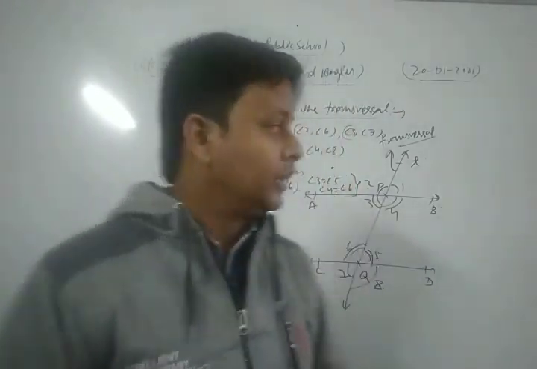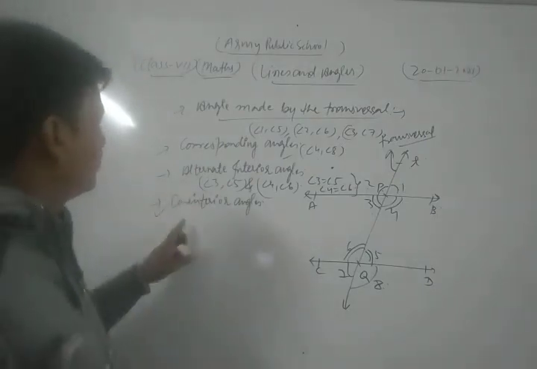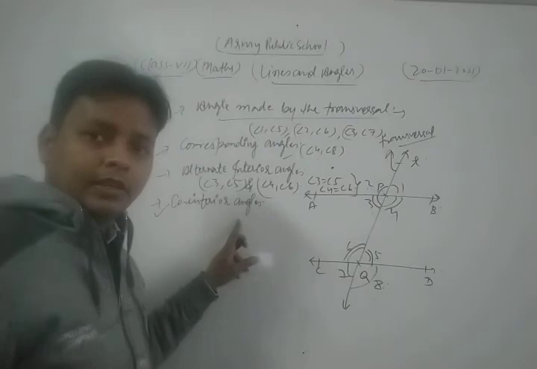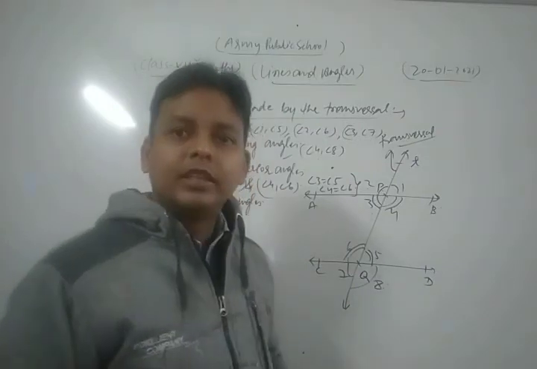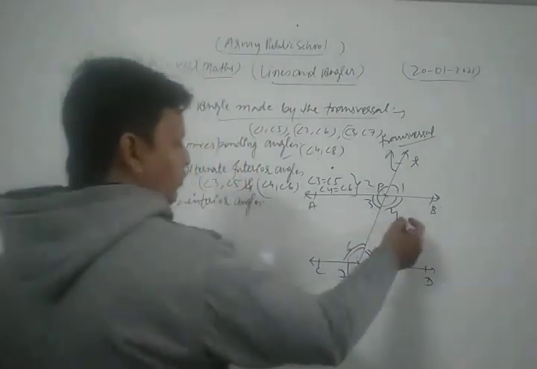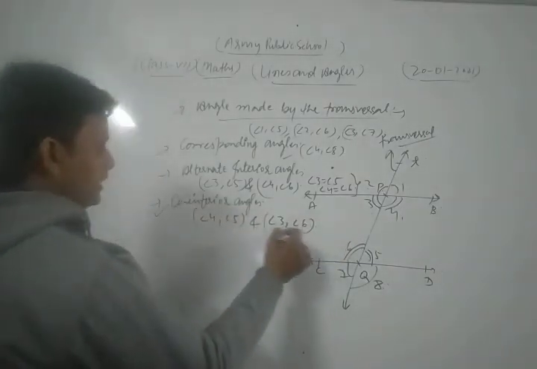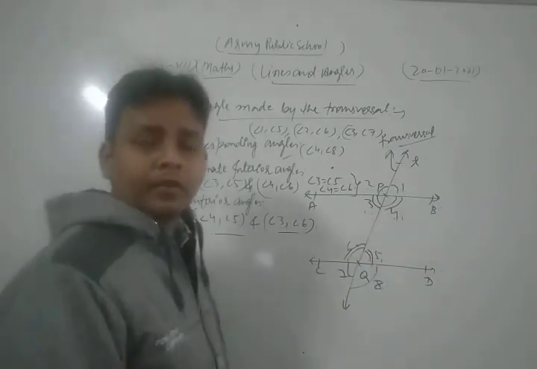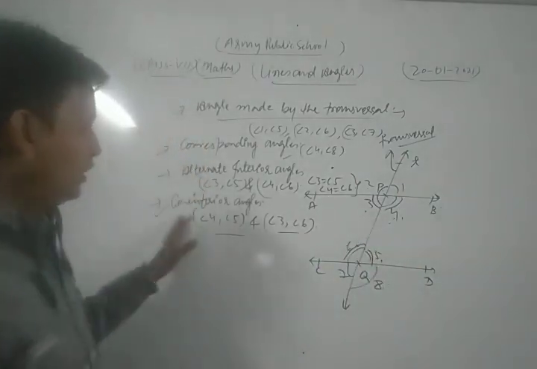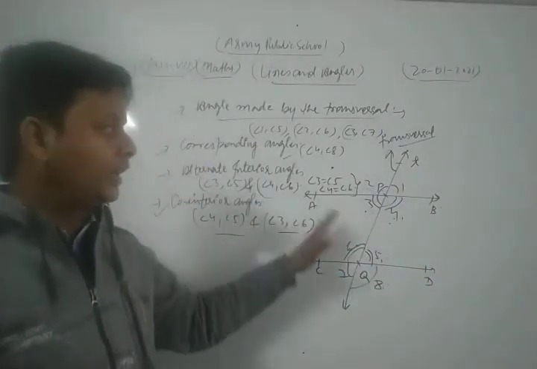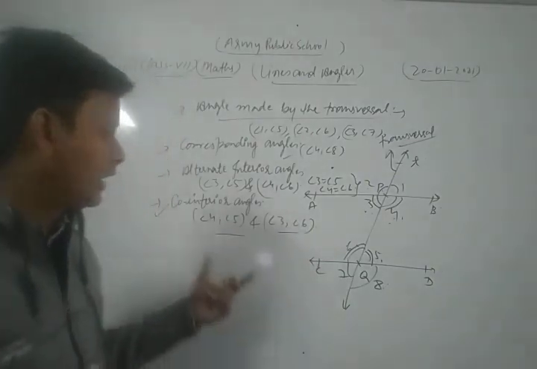Okay, dear students. Now, the last important angles made by the transversal T are the co-interior angles. Here two parallel lines AB and CD are cut by the transversal T. Then the pairs of co-interior angles are angle 4 and angle 5, and angle 3 and angle 6. In this way we can say that there are 4 pairs of corresponding angles, 2 pairs of alternate interior angles, and 2 pairs of co-interior angles.